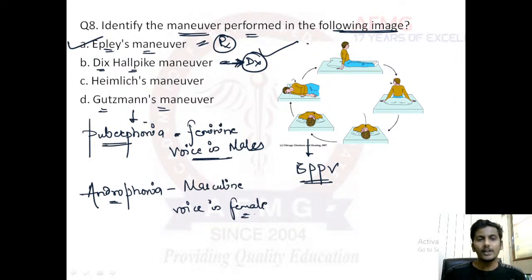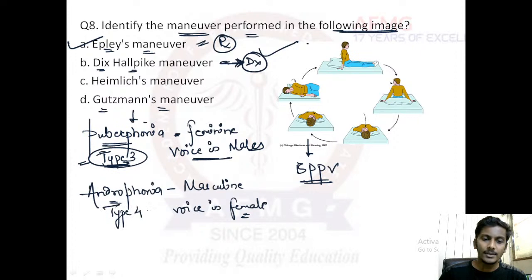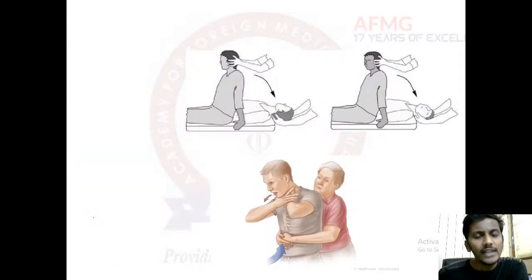Apart from that, if a patient is not improved with this Gutzmann's maneuver, then a type 3 thyroplasty can be performed. A type 3 thyroplasty is usually recommended as a surgery in puberphonia, and a type 4 thyroplasty is recommended as surgery in androphonia. I hope this is clear with everybody. Then let's move on to this.